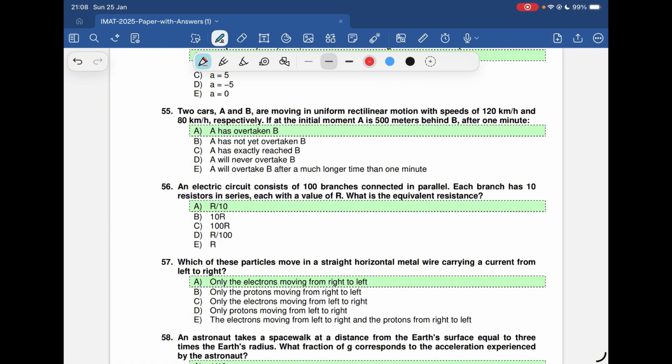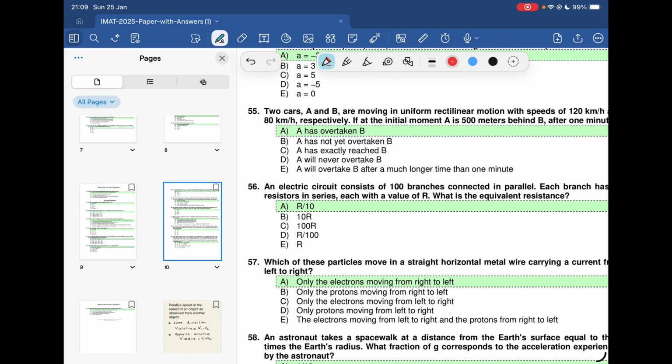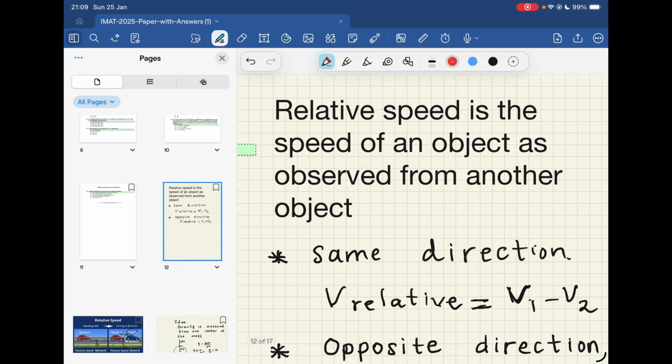This question is all about linear motion. Along with that, it's also talking about relative motion. So let's try to understand what relative motion is. This question is all about the relative speed. The relative speed is the speed of an object as observed from another object.